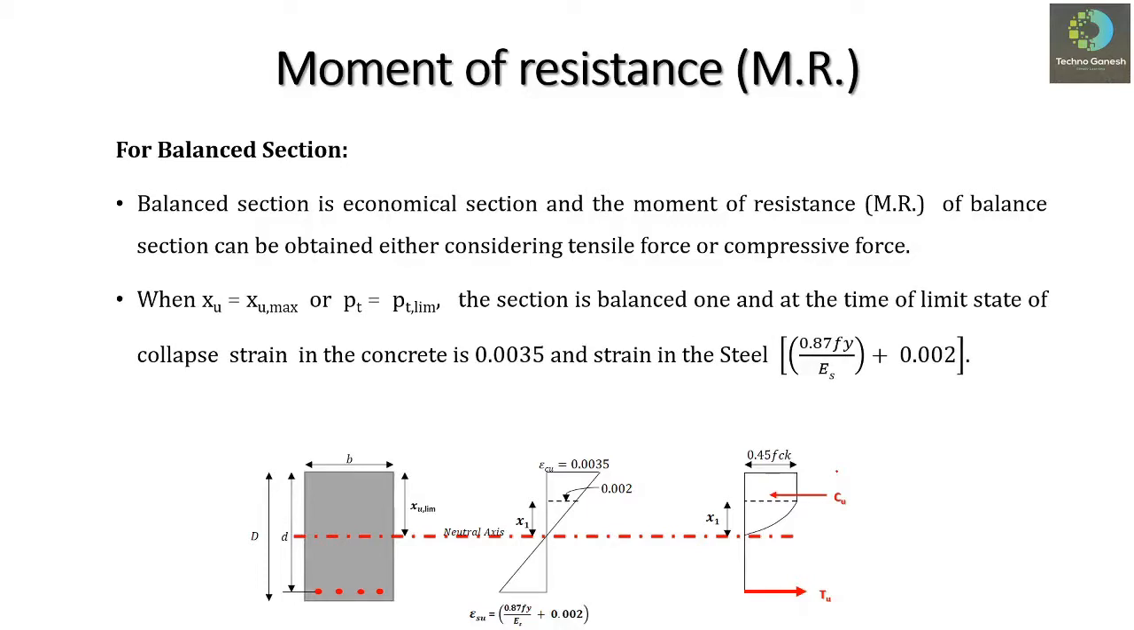For a balanced section, the actual depth of neutral axis, that is Xu, will be equal to the limiting depth of neutral axis. This limiting depth of neutral axis is termed Xu limiting, or sometimes Xu max as per IS 456. So whenever Xu, the actual depth of neutral axis, is equal to Xu max, or whenever the percentage of steel is equal to the limiting percentage of steel, then we can say that the section is a balanced one.